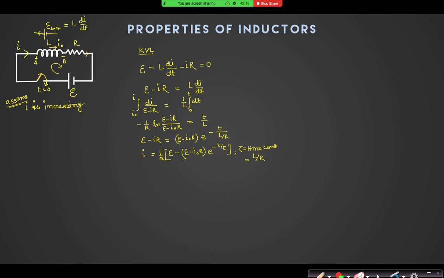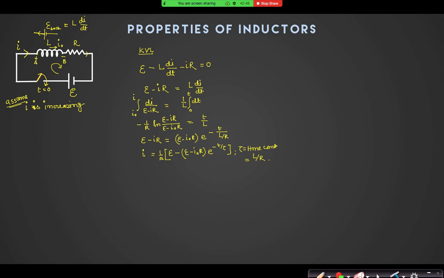Can you see that? Meaning, at the closing instant, for some time it will be I naught. At the closing instant, what do you mean by the closing instant? If I close at t equal to 0, then there will be I naught. Yes, if I close at t equal to 0, just after some time, at t equal to 0 plus the current is I naught, and at t equal to 0 minus the current is also I naught, right?